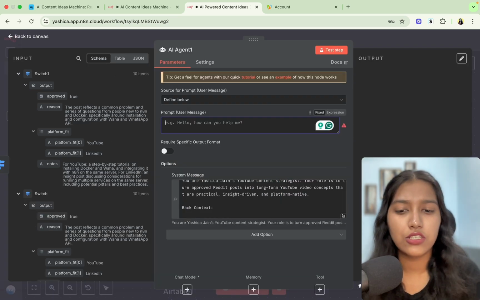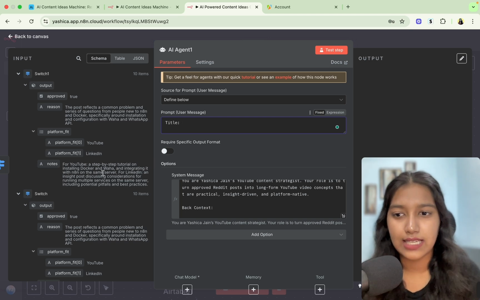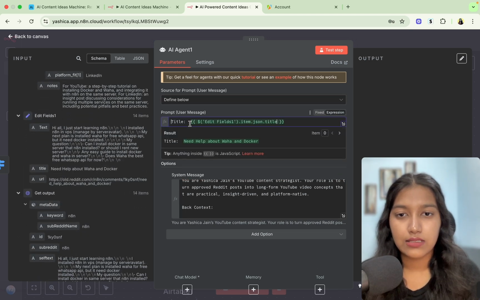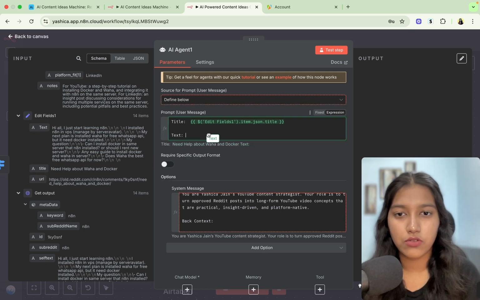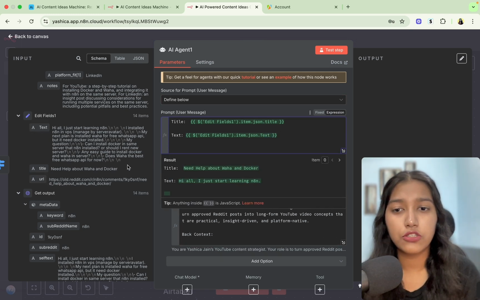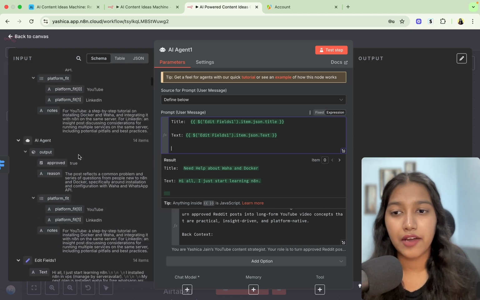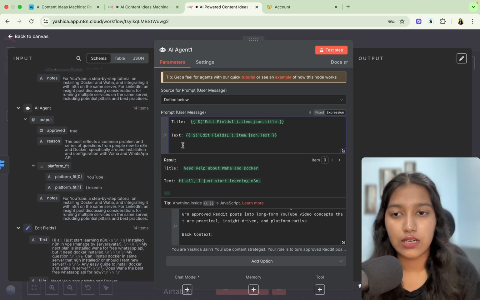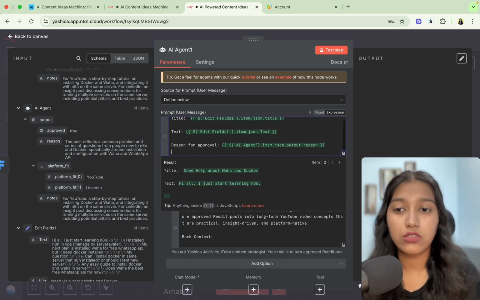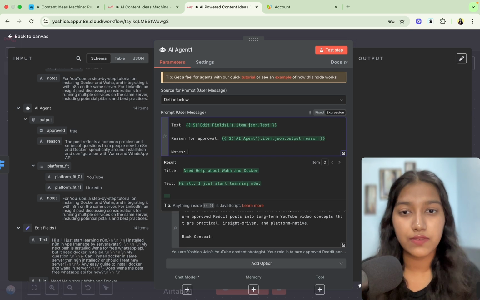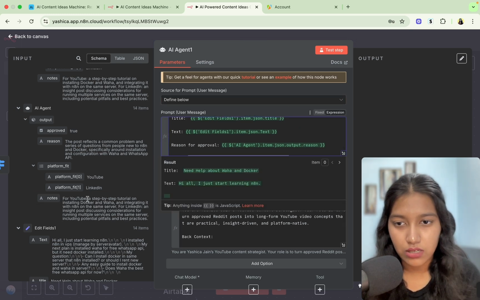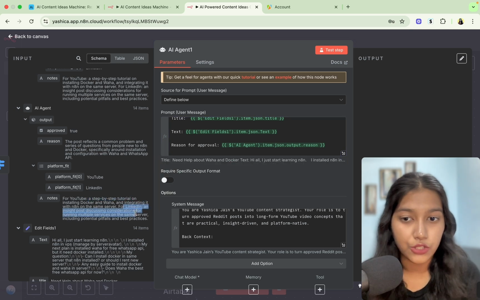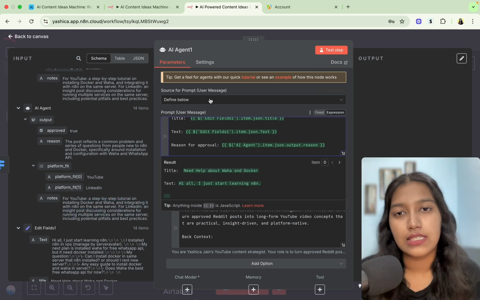Now in the user message, it's going to be the same story. We're going to pass the title, we're going to pass the text of the Reddit post. We're also going to pass the AI response, which was the reason for approval, which is going to be this one. And we're also going to pass the notes that the previous AI agent had given. Because if you see in the notes, it had told that for YouTube you could do this and for LinkedIn you could do that. So I think it's going to help this AI agent.